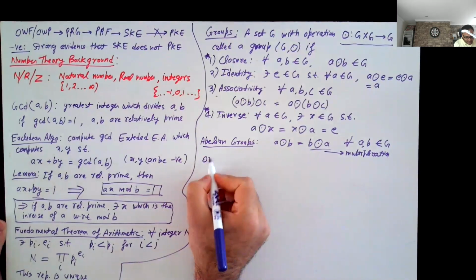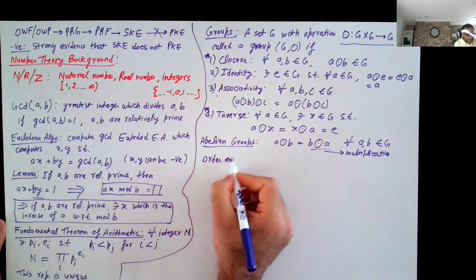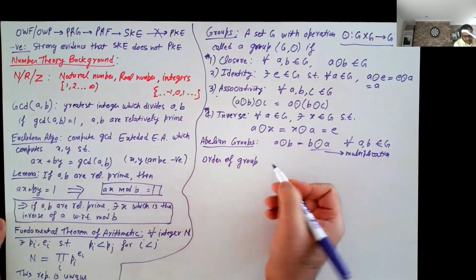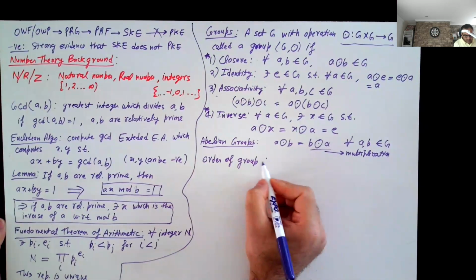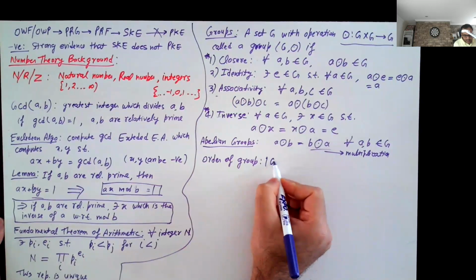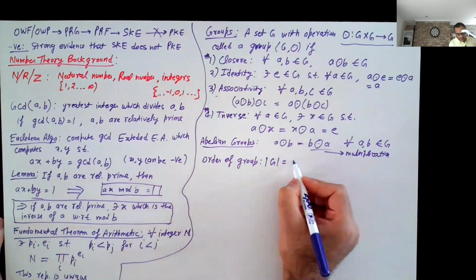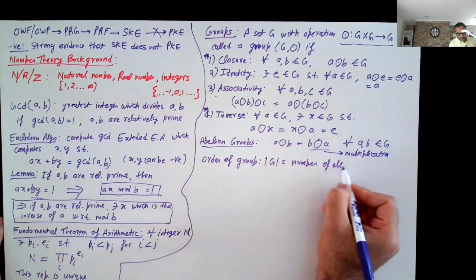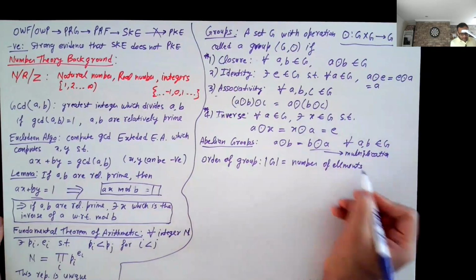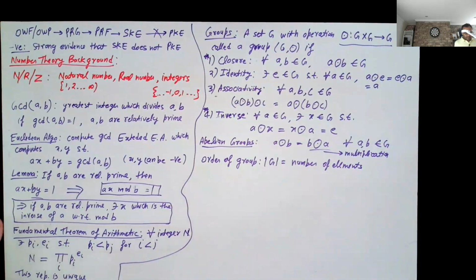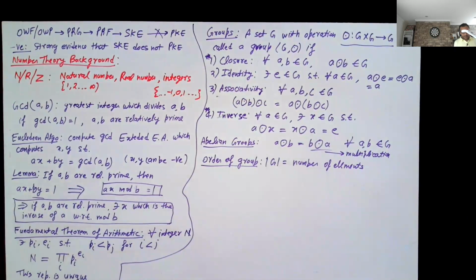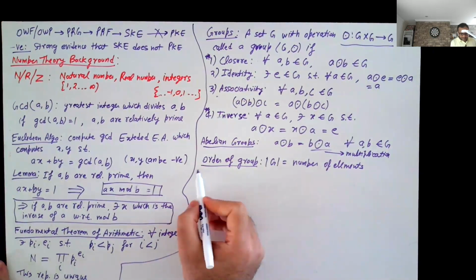Another thing I want to define is the order of the group, and it's represented by |G|, and this is the number of elements in the group. Okay, so this is as far as the definition goes.